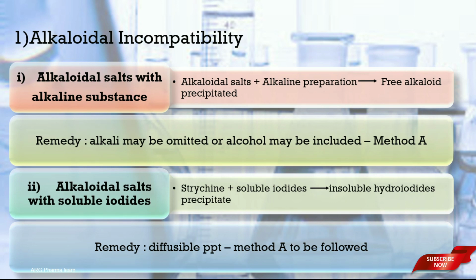Next one is alkaloidal salt with soluble iodide. Alkaloidal salt strychnine, when dispensed with soluble iodide, produces an insoluble hydroiodide precipitate, which is diffusible in nature. So method A is to be followed for precipitate yielding interaction.